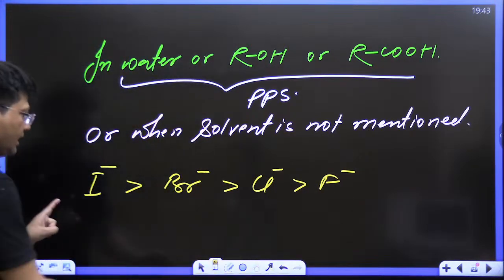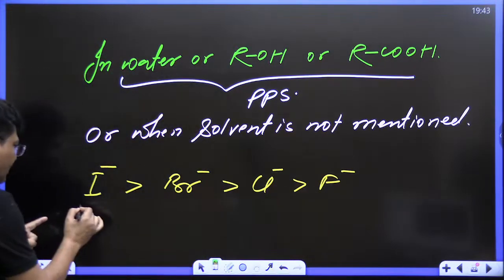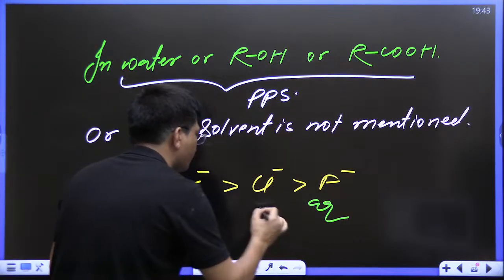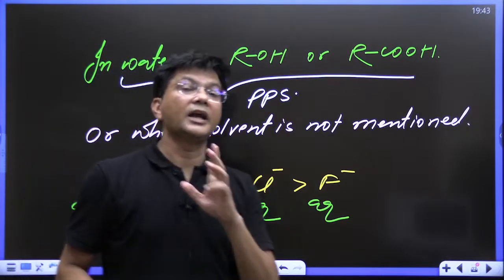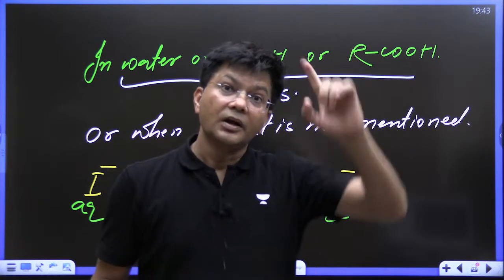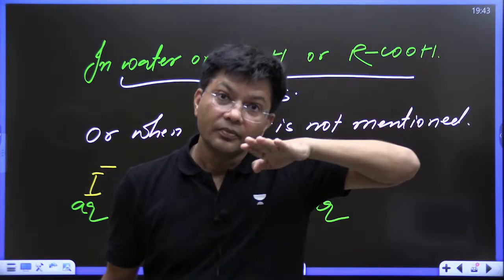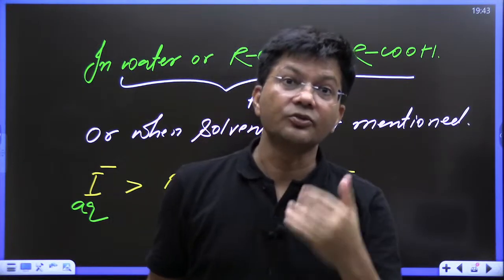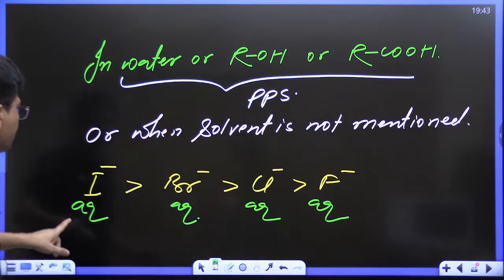Because in aqueous state, if I write aqueous, this is not going to help you over here only. It will help you in physical chemistry, electrochemistry chapter, ionic mobility. When you go to inorganic chemistry, yes, once again the question will come, who is bigger in size, who is smaller in size. If I write aqueous, then who is smallest?